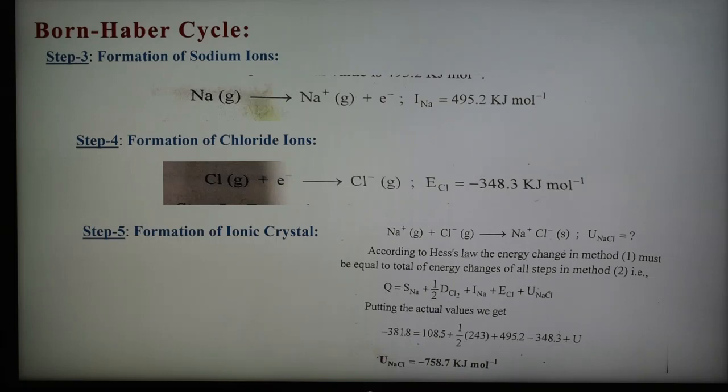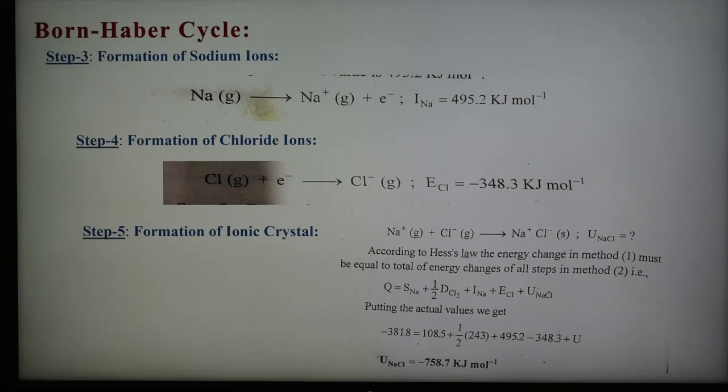So this is step 3, which is known as formation of sodium ion. 1 mole of gaseous sodium atoms are converted to sodium ions by the removal of an electron from each of them. The energy required for this process is represented as I_Na, which is known as the ionization energy of sodium. The experimental value of energy required is 495.2 kilojoule per mole, as shown in step 3.